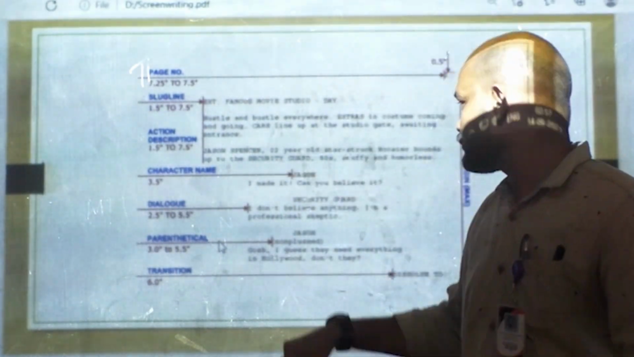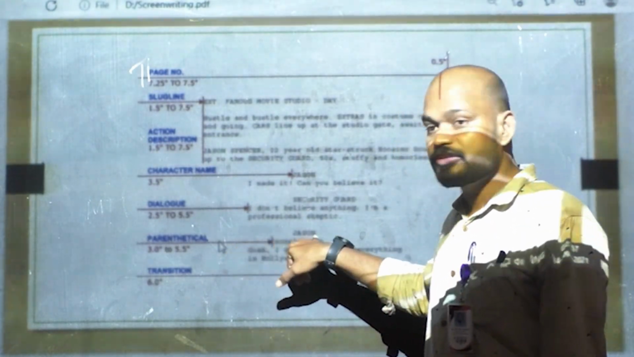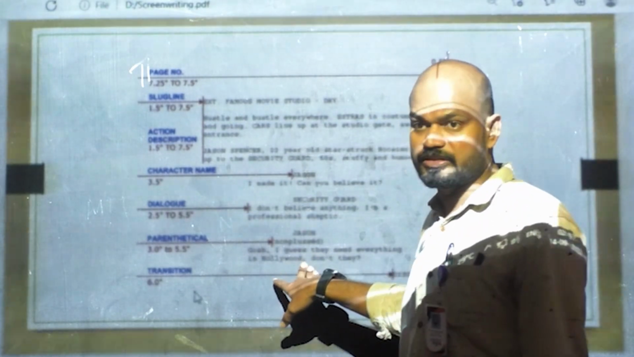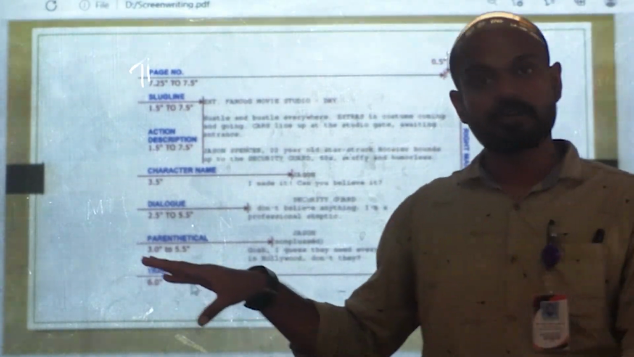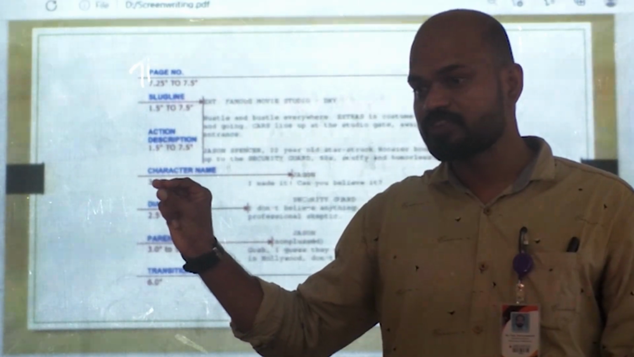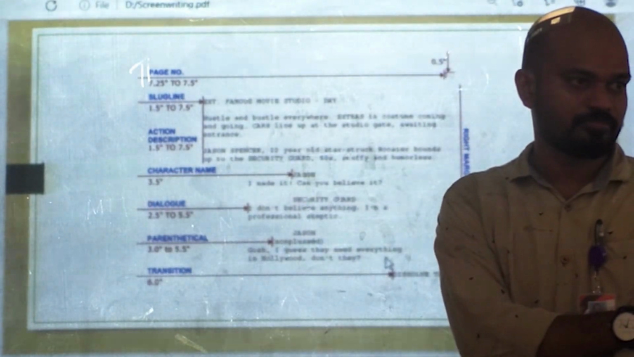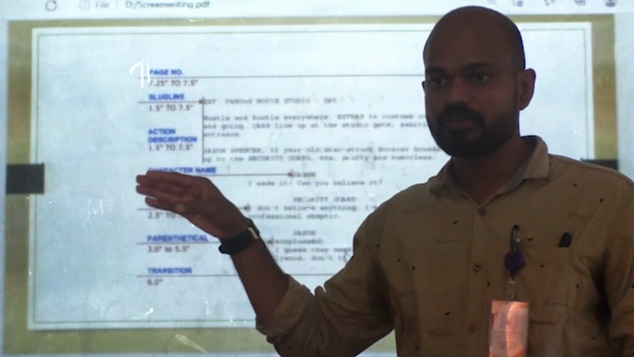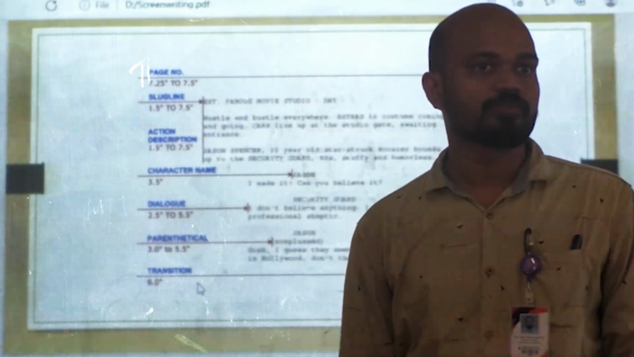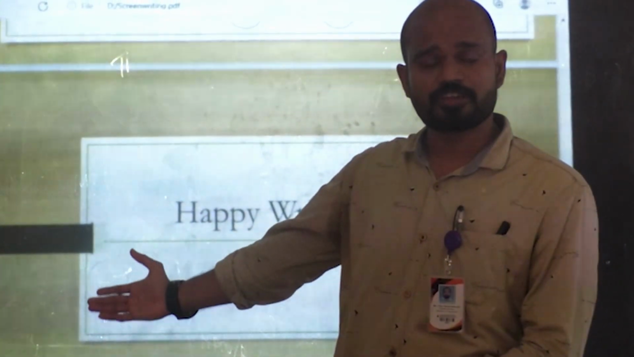Before that, you have to learn that parenthetical is the expression of the actor, and the last section is transition. When the scene is completed, we link that scene to another scene. That means transition. Okay, so thank you for the session. Happy writing.